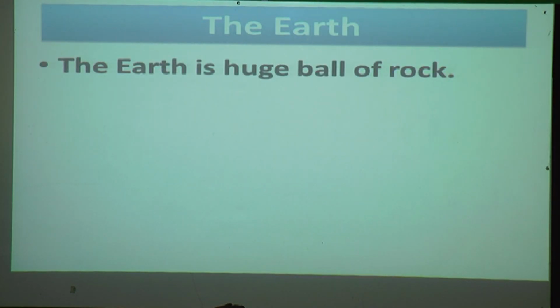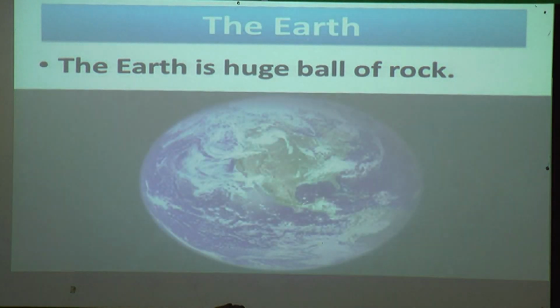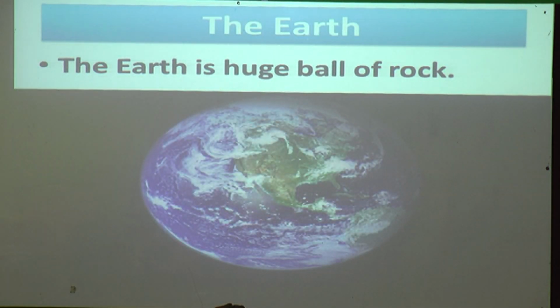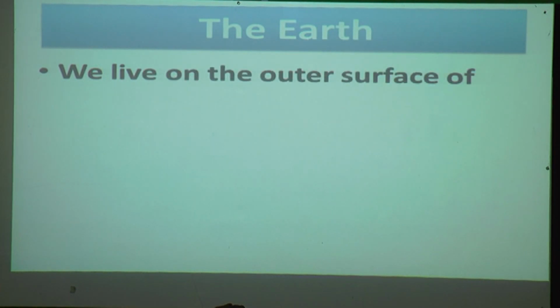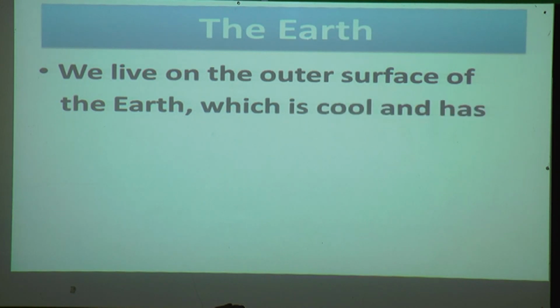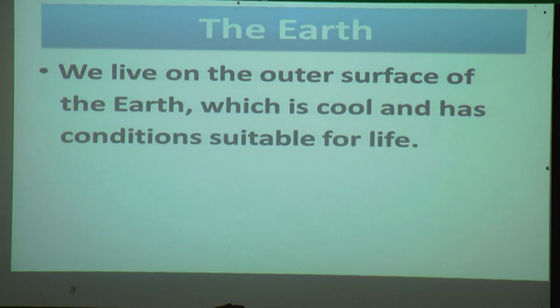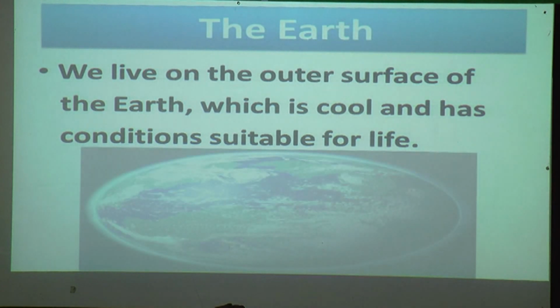The Earth is a huge ball of rock. Inside the Earth there are many rocks. We live on the outer surface of the Earth, which is cool and has conditions suitable for life. Just now I told you, because of rains and thunderstorms, life forms started.